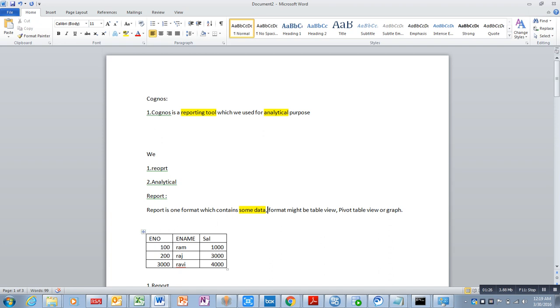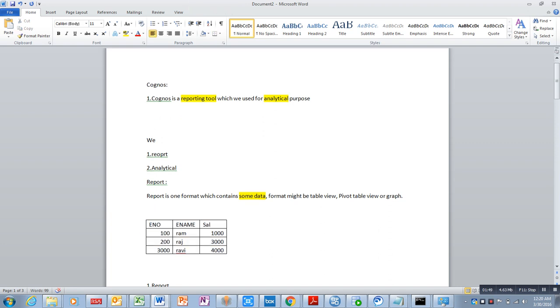Let me take one small example here. This is a report, an employee report, which contains employee name, employee number, salary, which is some data. Here we are always using the word data.